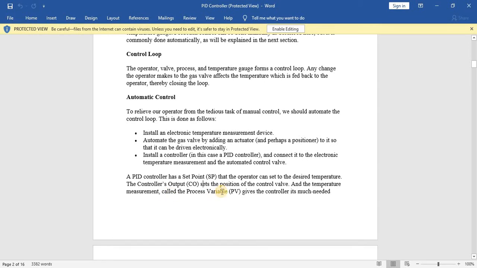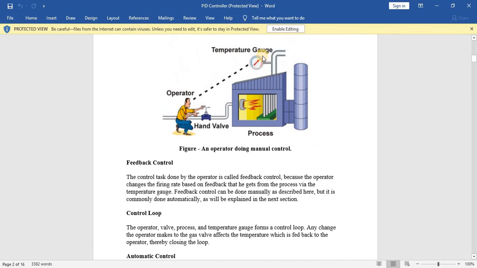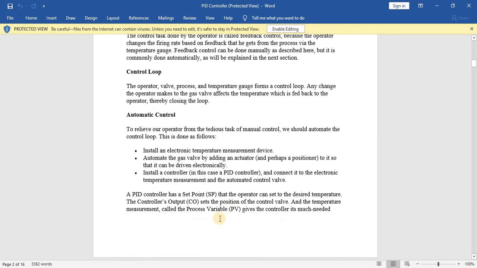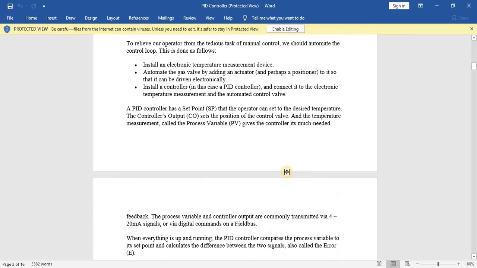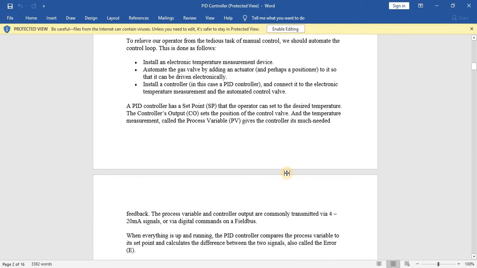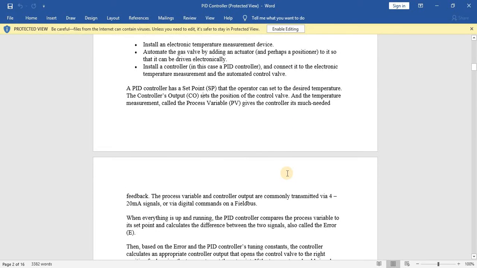So the controller output sets the position of the control valve, and the temperature measurement, which is called the process variable, gives the controller its much needed feedback. And then the process variable and the controller output are commonly transmitted via 4 to 20 milliampere signals, or via digital commands on a field bus.